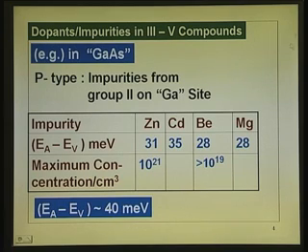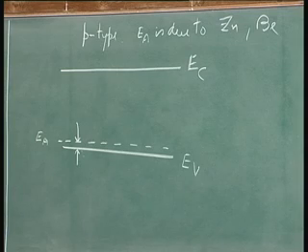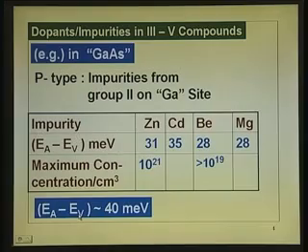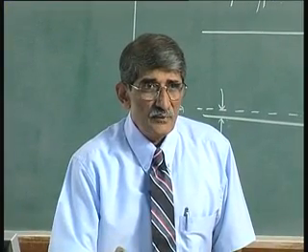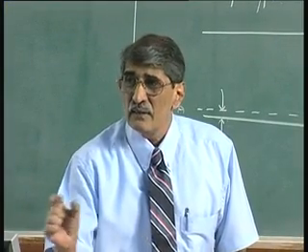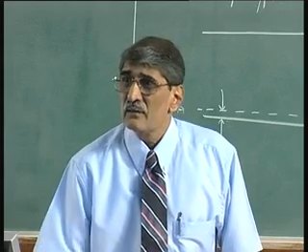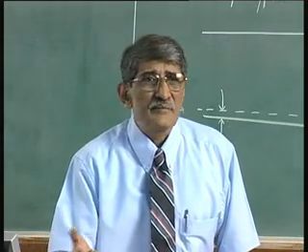Now, on an average, that energy difference is about 40 millielectron volts, which is almost similar to that of silicon. Silicon also, if you introduce boron, which is a third group element, silicon is fourth group. So, with one less electron in boron, it introduces a level at about 40 to 50 millielectron volts.